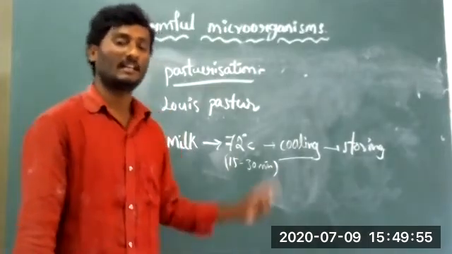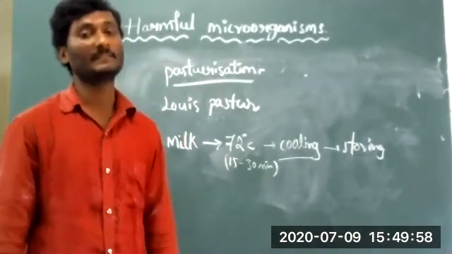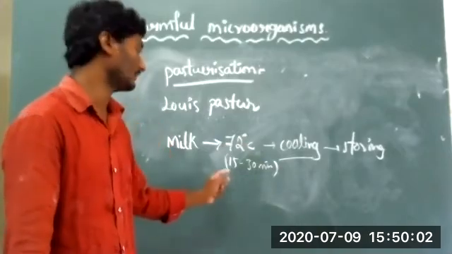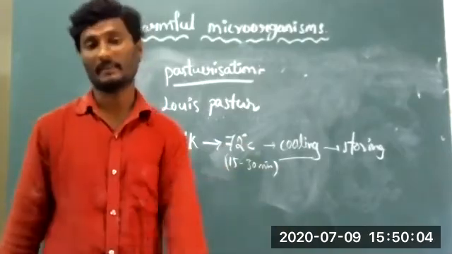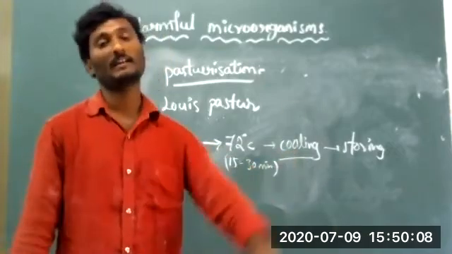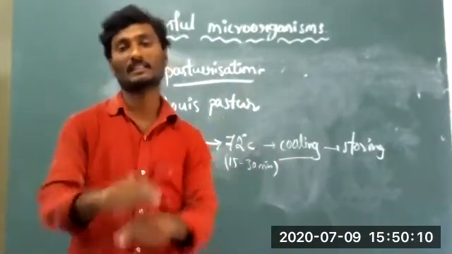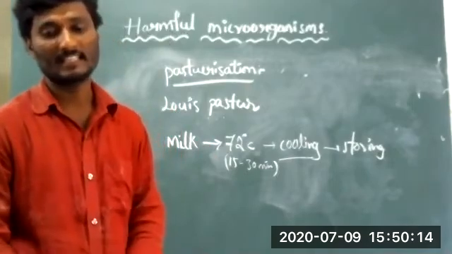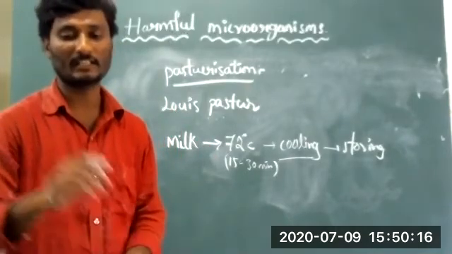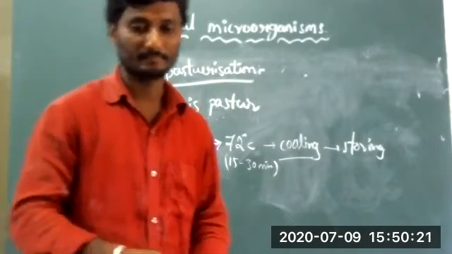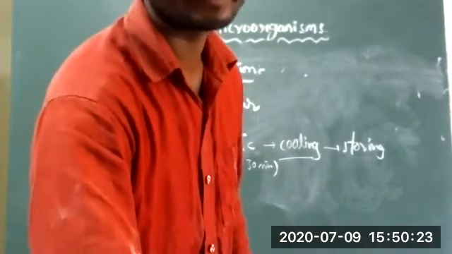That means the milk is heated up to 72 degrees centigrade for nearly 15 to 30 minutes, then suddenly cooled, packed and stored as milk packets. This is called the pasteurization mechanism.